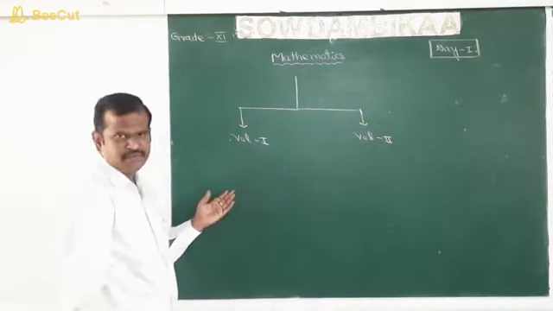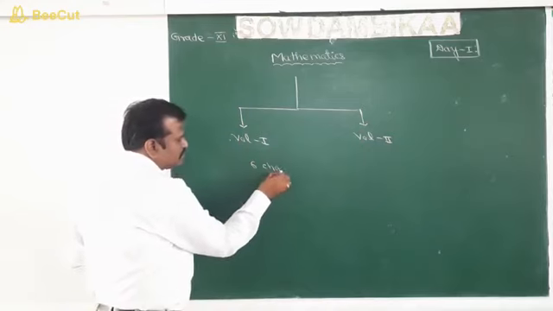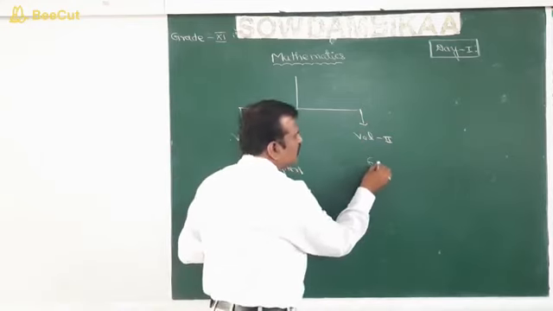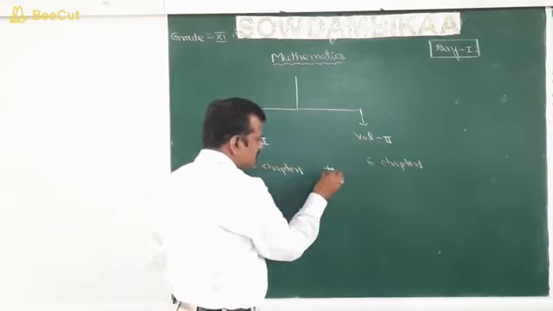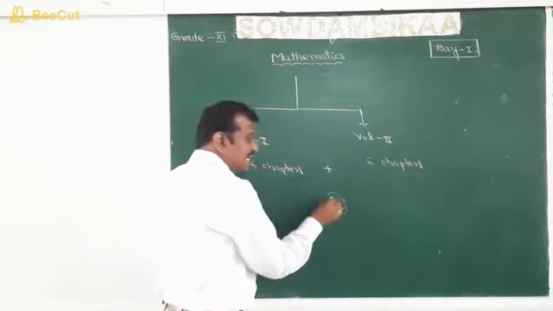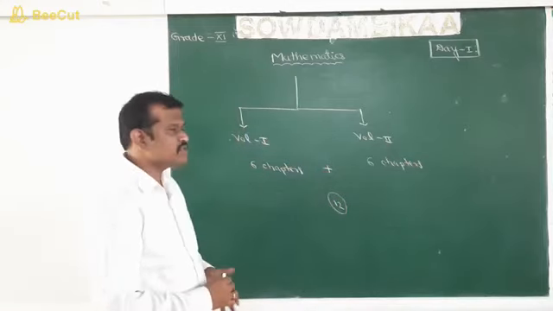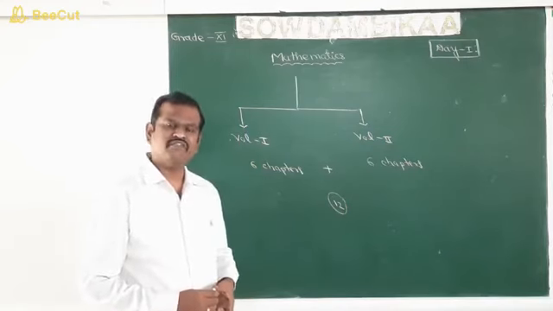In volume 1, we are having 6 chapters. In volume 2, we are having 6 chapters. So 6 plus 6, we are having totally 12 chapters in grade 11 maths. Now we are going to start chapter 1, sets, relations and functions.